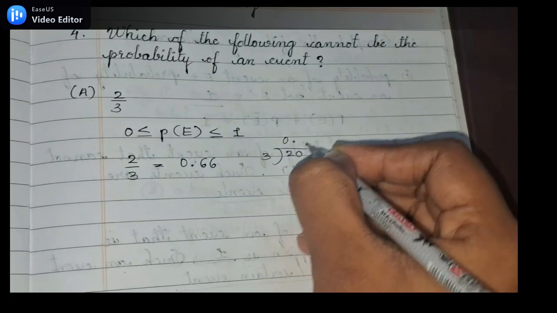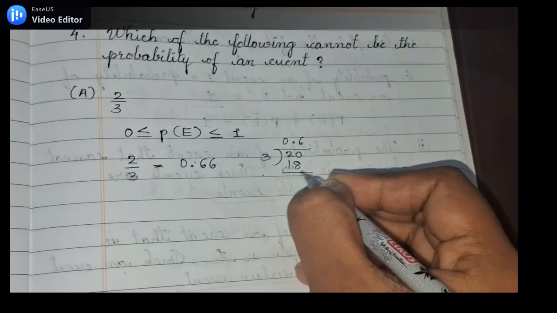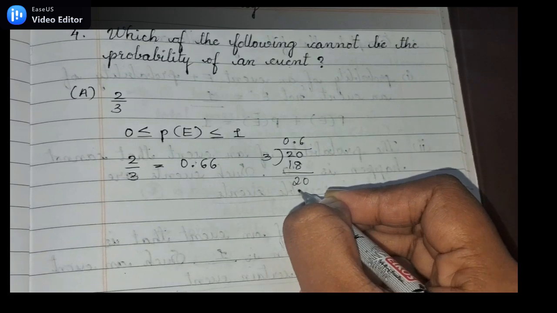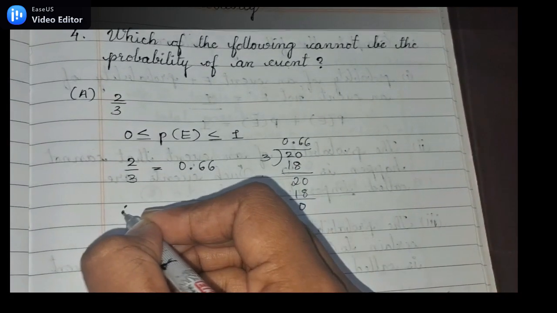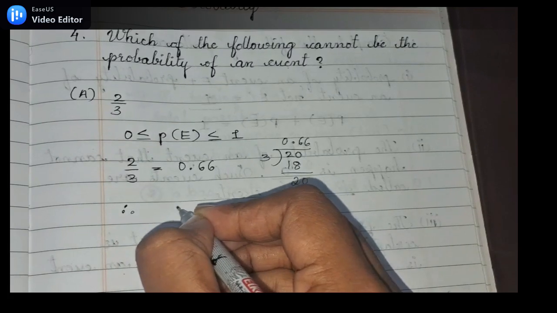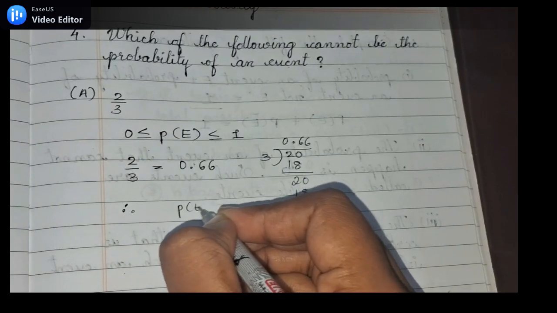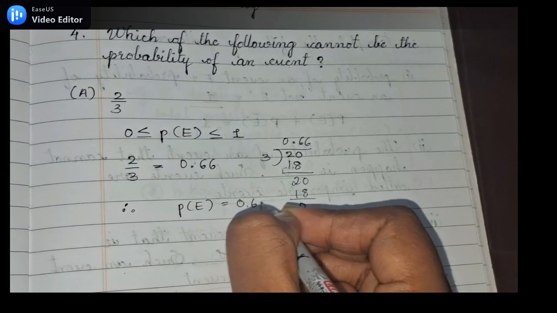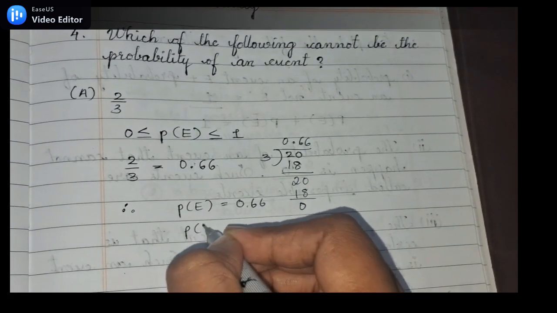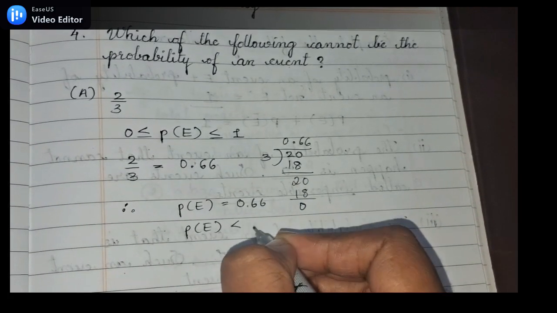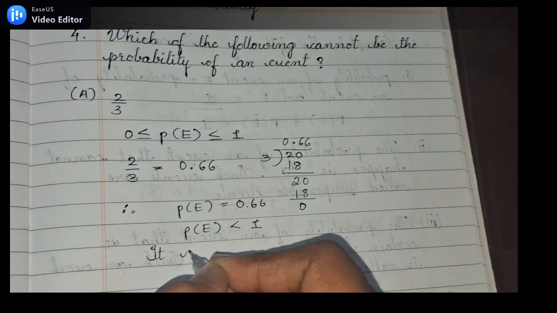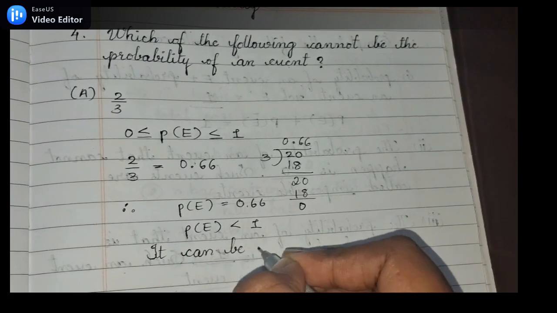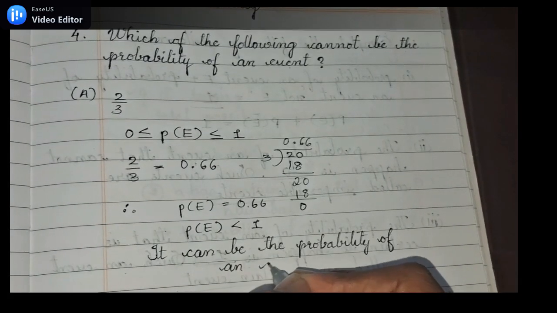This is how I got 0.66. 0 point, adding 0 at the end, 3 6s are 18, minus 2, again adding 0 at the end, 3 6s are 18, and the remainder is 2 again. Therefore, P of E, the probability of this event, is equal to 0.66, which is less than 1. Therefore, 2 by 3 can be a probability of an event.